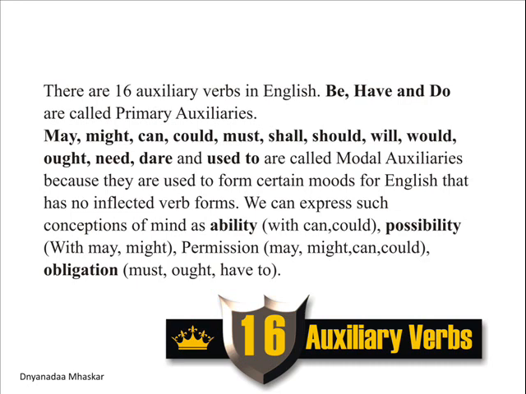There are 16 auxiliary verbs in English. Be, have and do are primary auxiliaries. May, might, can, could, must, shall, should, will, would, ought to, need, dare and used to are called modal auxiliaries because they are used to form certain moods for English that has no inflected verb forms. What is this inflected? Prescribed verb forms.